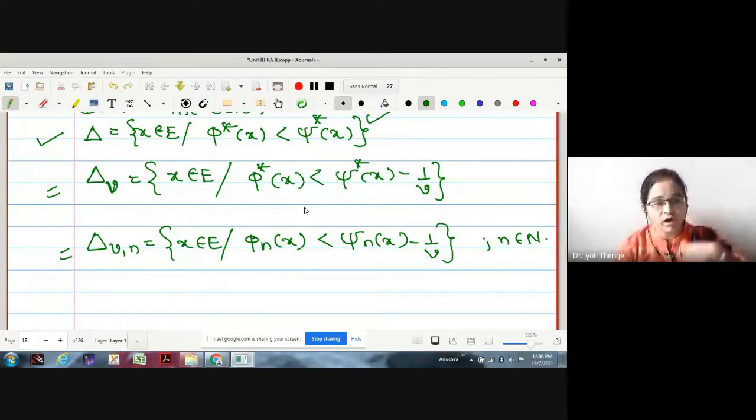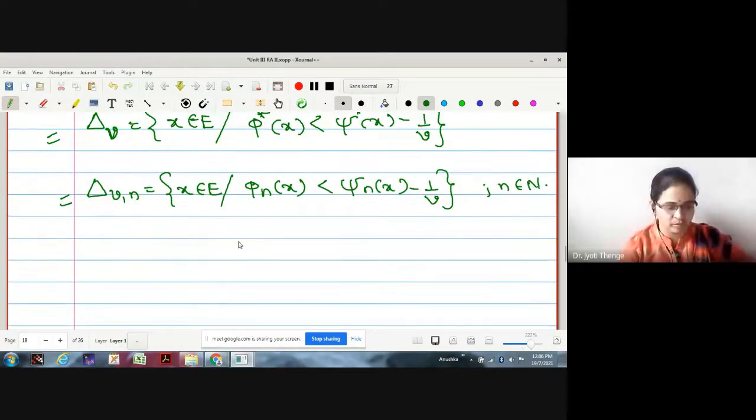Then for a particular value of n, if this condition holds, we denote the set by delta V comma n. Now we have the following properties. What properties will we have? Let us check.